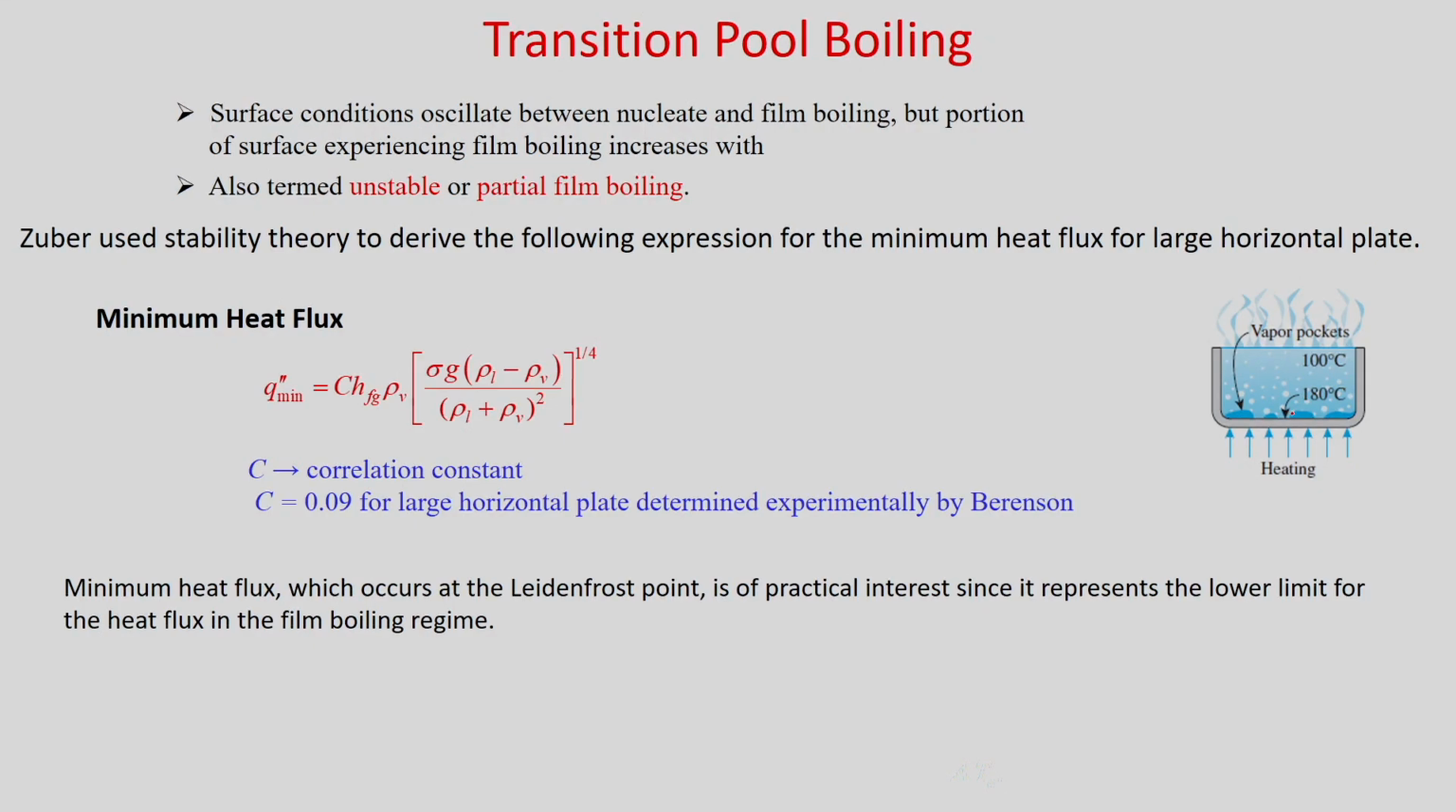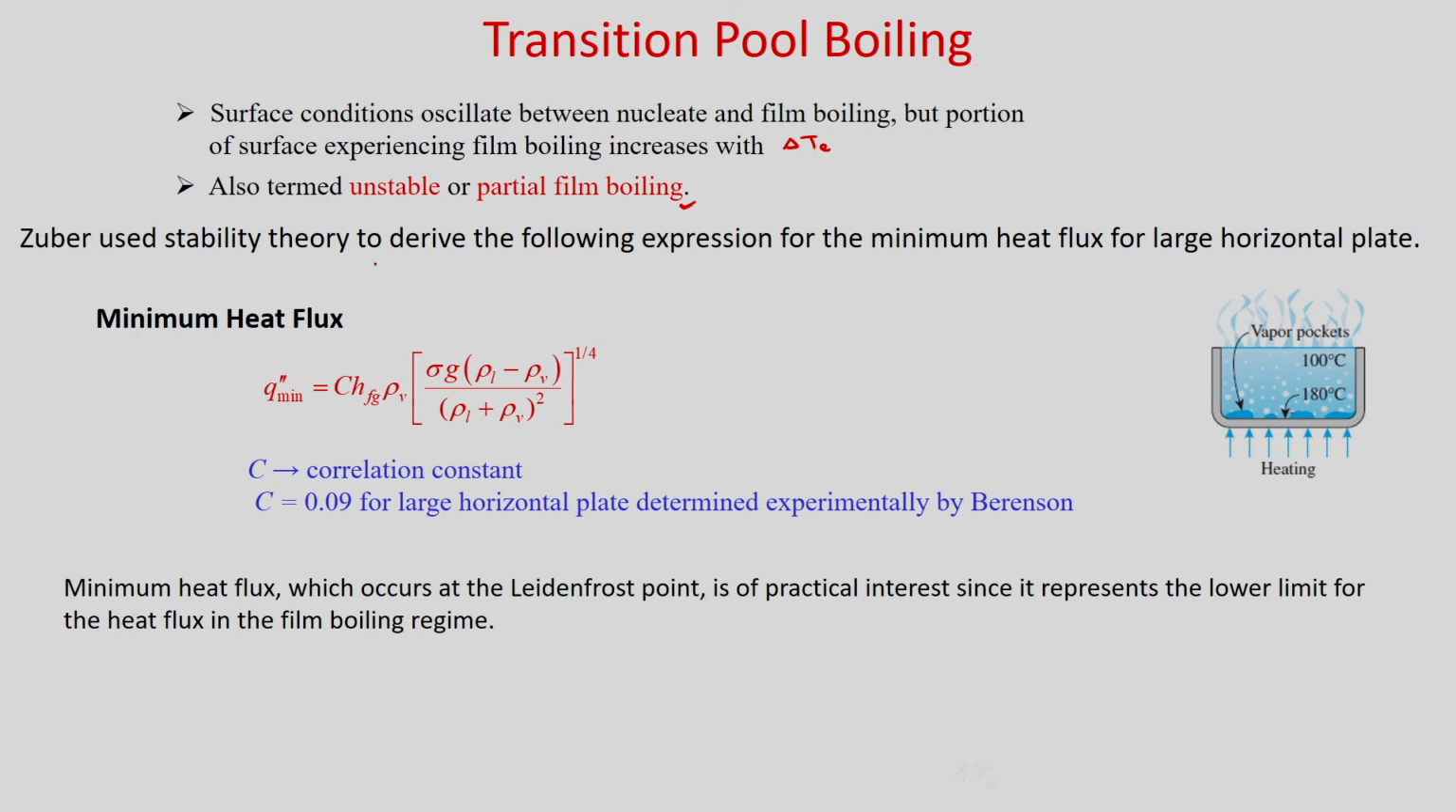Now, if you go beyond that regime, then you will get transition pool boiling. In transition boiling, what happens? It shifts between nucleate boiling and film boiling. So, the surface condition oscillates between nucleate and film boiling, but the portion of the surface experiencing film boiling increases with your delta T_e. It is also termed unstable or partial film boiling.